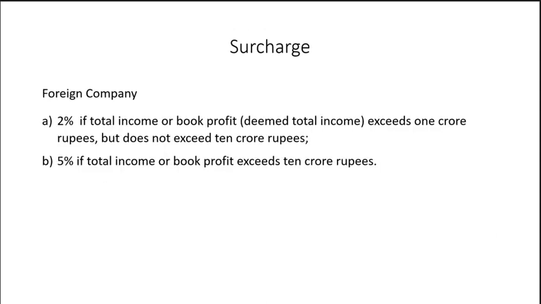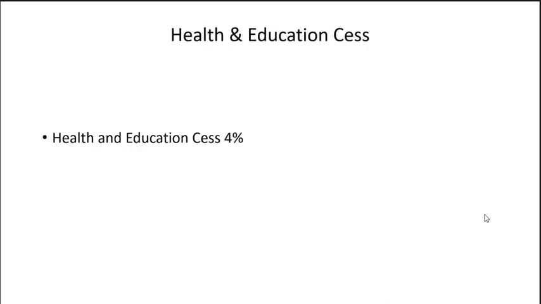In case of a foreign company, surcharge is 2% if total income or book profit, that is deemed total income, exceeds 1 crore rupees but does not exceed 10 crore rupees, and the surcharge is 5% if total income or book profit exceeds 10 crore rupees. Health and education cess is at the rate of 4% on the tax liability, that is the tax as well as the surcharge. While computing the profit, the following points should be kept in mind.